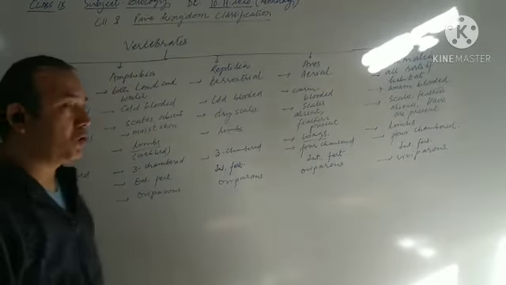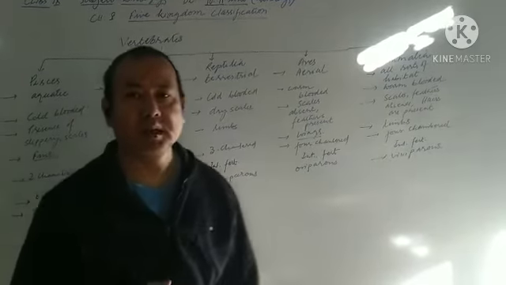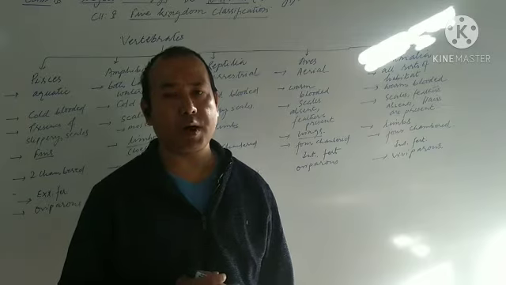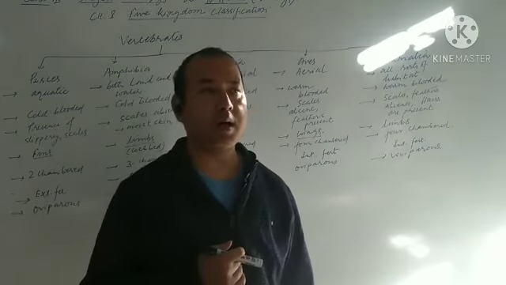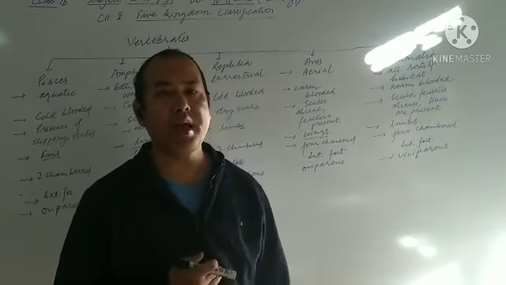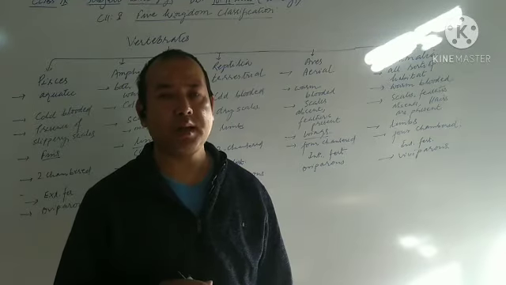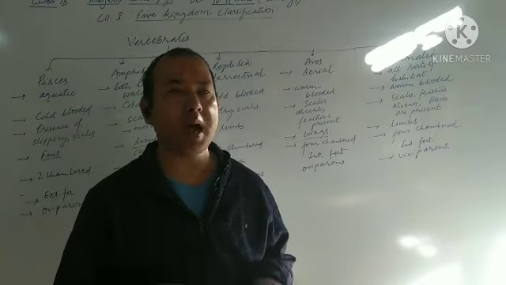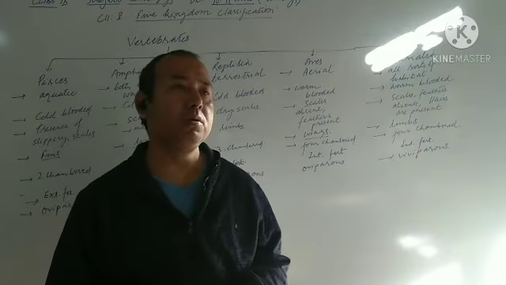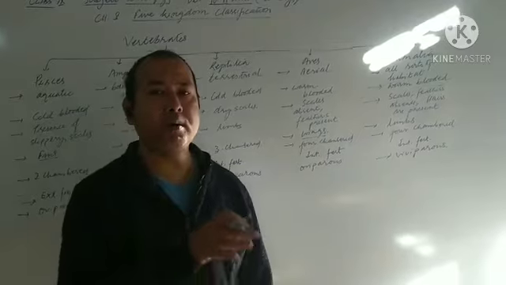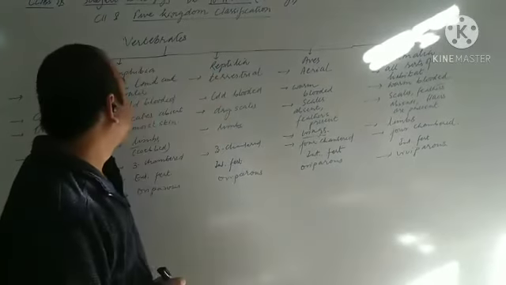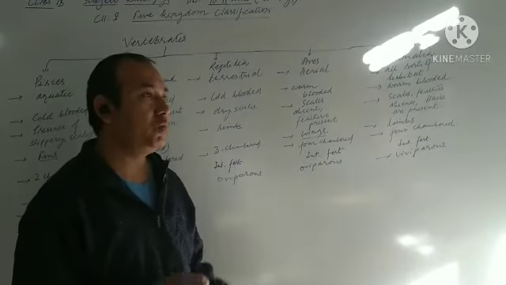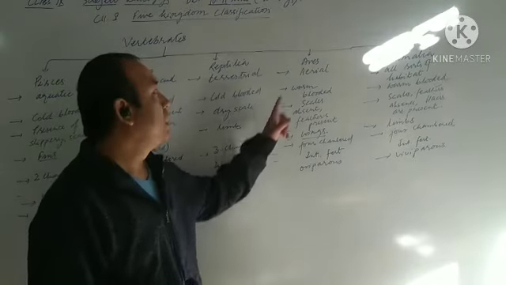Then after that, locomotory organ. In case of fishes, locomotory organs like fins are present, which help them to swim in the water. About the amphibians, they have webbed feet. That is, they locomote with the help of their limbs, forelimbs and hind limbs, hands and legs. They swim in the water or hop on the ground. Then about the reptilia, they locomote with the help of their limbs, that is forelimbs, legs and hands, both.